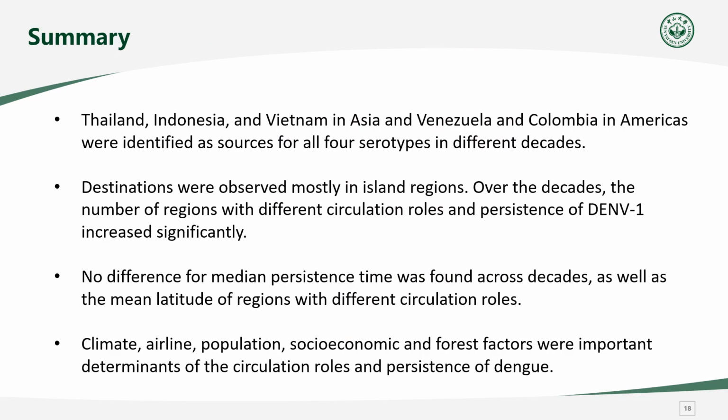In summary, Thailand, Indonesia, and Vietnam in Asia, and Venezuela and Colombia in the Americas were identified as sources for all four serotypes in different decades, and destinations were observed mostly in island regions. And over the decades, the number of regions with different circulation roles and persistence of dengue virus 1 increased significantly. However, no difference for median persistence time was found across decades, as well as the mean latitude of regions with different circulation roles.